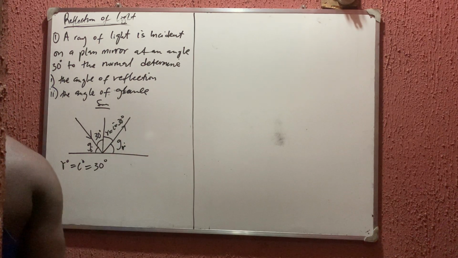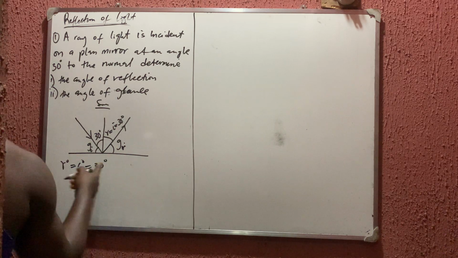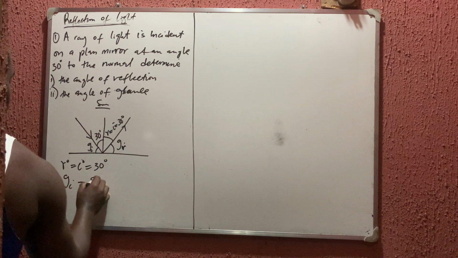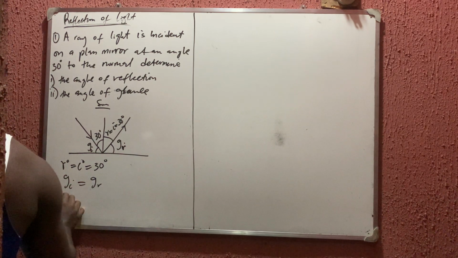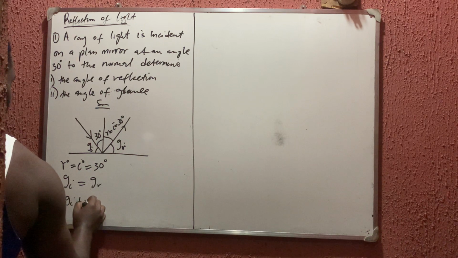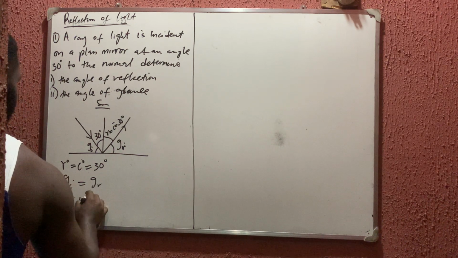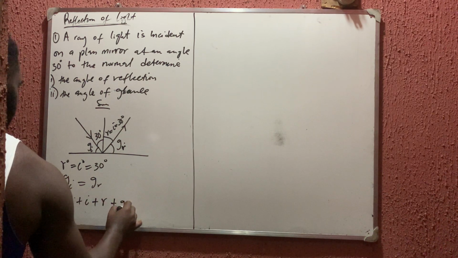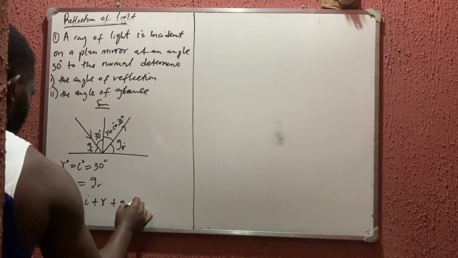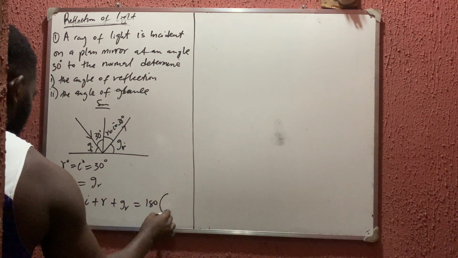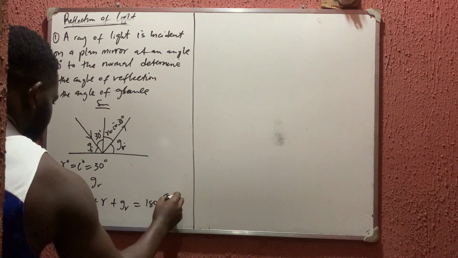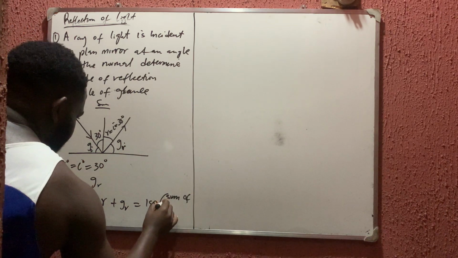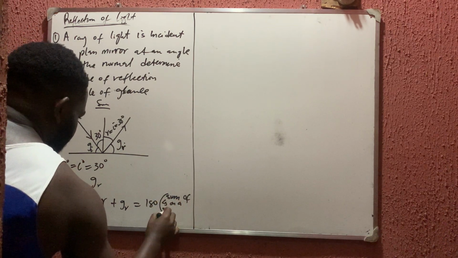Now don't forget that this is a straight line, so you can use angles on a straight line, and don't forget that Gi is always equal to Gr. So we can say that Gi plus the incidence angle plus the reflected angle plus the glance of reflection is equal to 180 degrees. What is your reason? Sum of angles on a straight line.